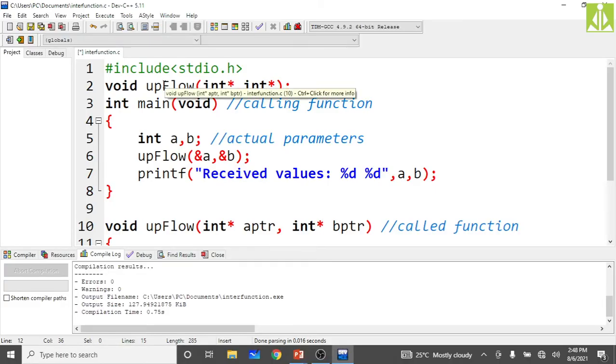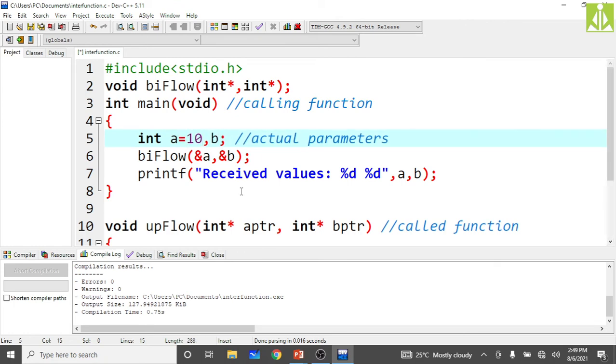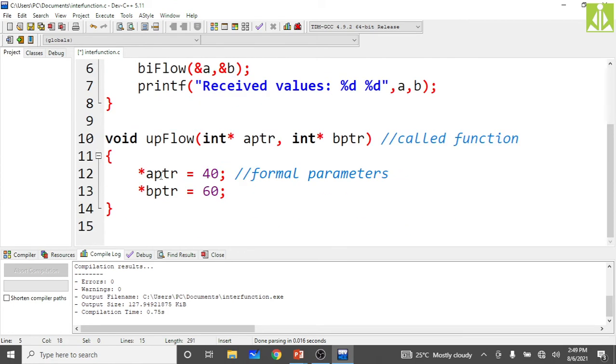So what I have to do is make slight changes over here. Instead of upflow, make it byflow, and here the same thing. The function return type will be void only, and instead of making them empty, 10, 20, and here *aptr = *aptr + 40 and *bptr = *bptr + 60. So these are my formal parameters.